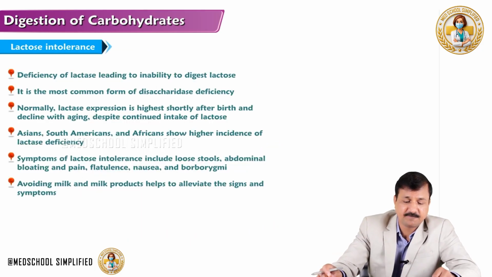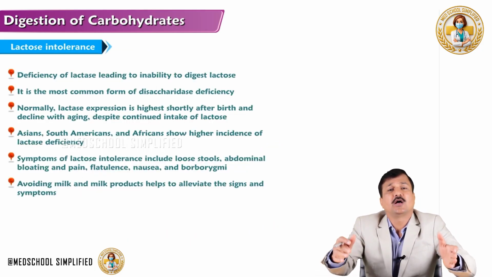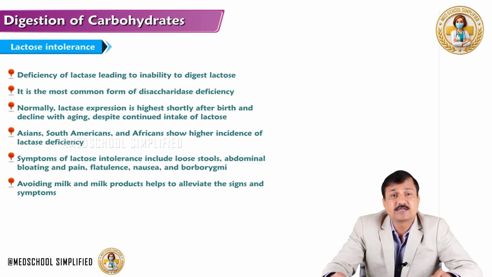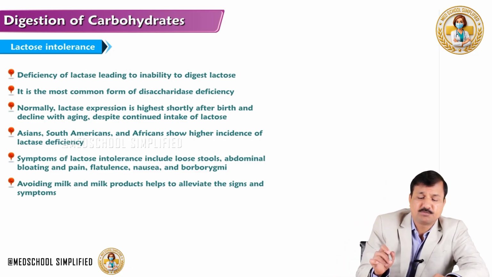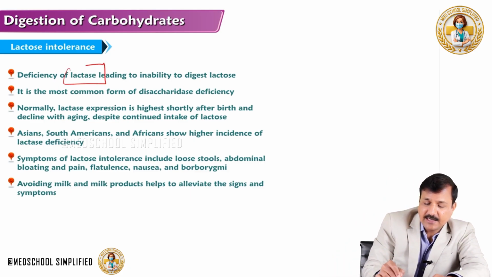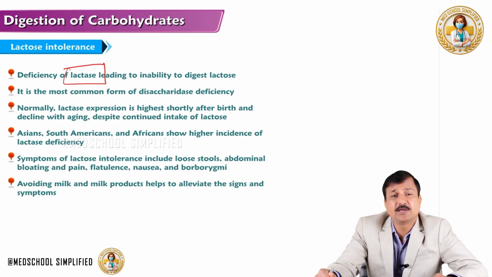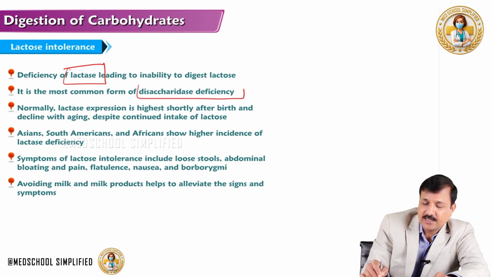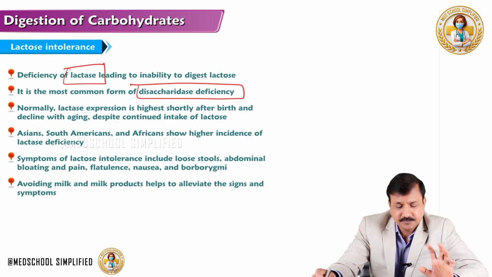Remember that point there. Now let's go into an applied clinical aspect related to digestion of carbohydrate, that is lactose intolerance. Now lactose intolerance is because of deficiency of lactase enzyme. Because of that, there will be inability to digest lactose that is coming from milk and milk products. Okay, so it is the most common form of disaccharidase deficiency that is seen.